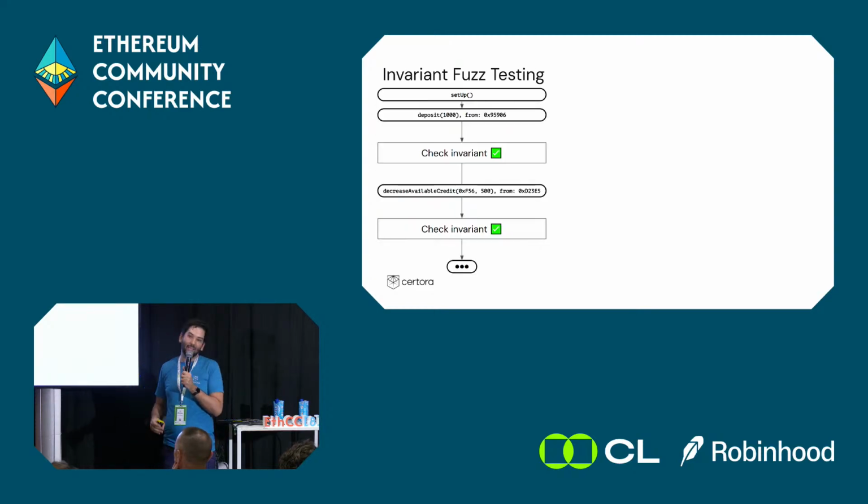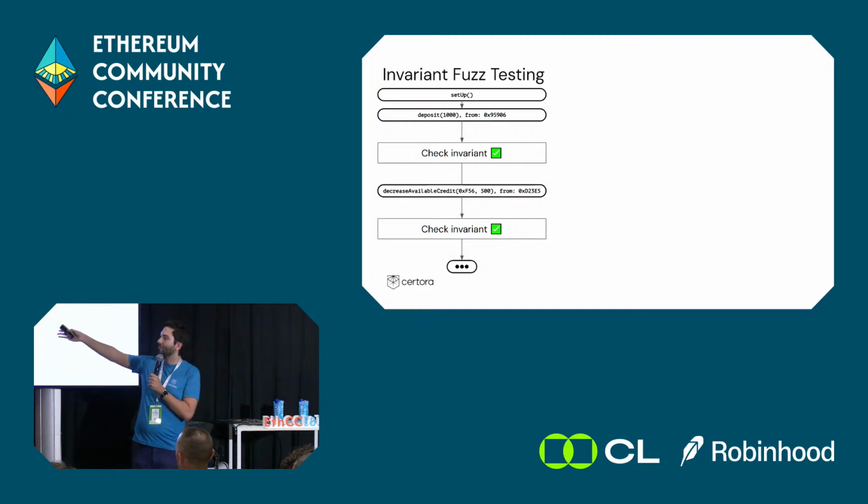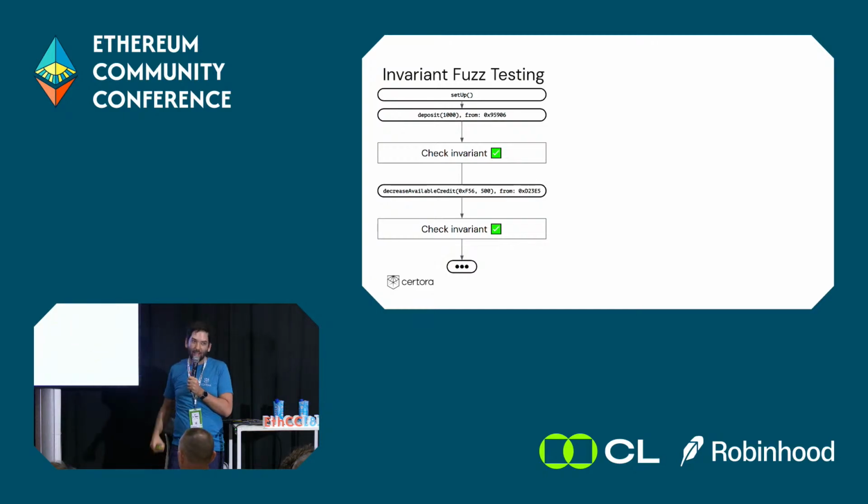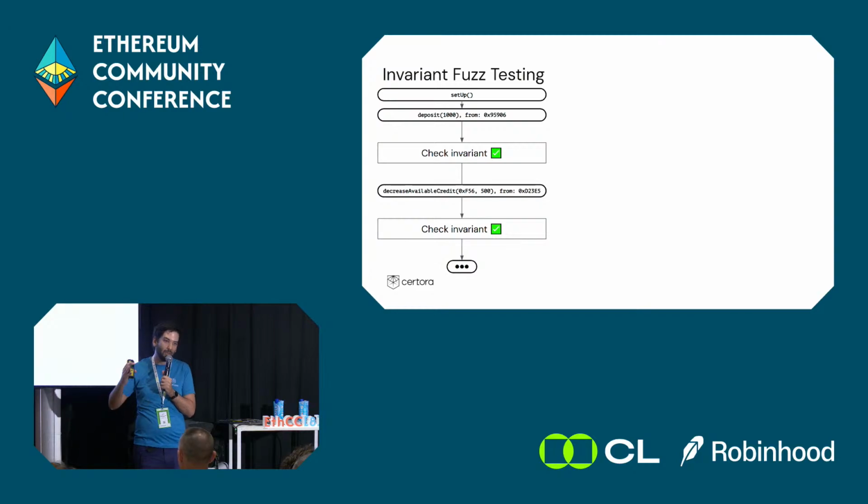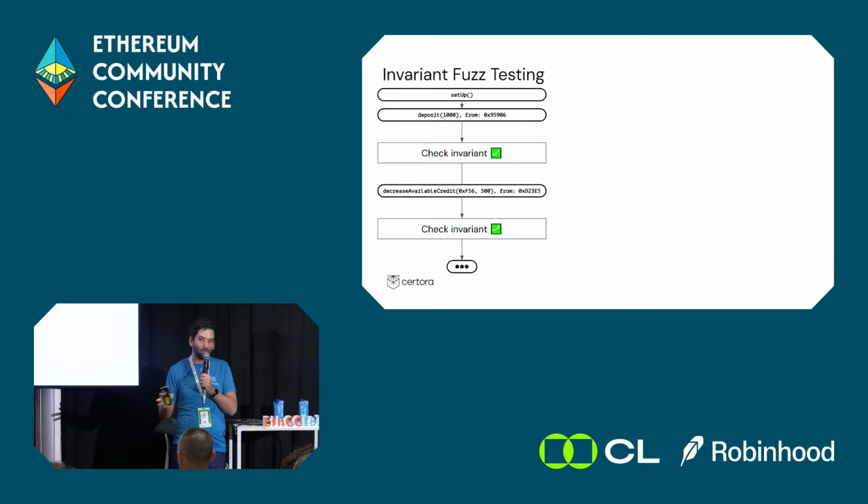Invariant fuzz testing is the next level of fuzzing in many ways. Again, we start from the same set of functions like the one we saw before, except now instead of calling one specific function, we're calling a random external function in the contract. And like previously with fuzzing, the inputs are also randomly generated, and are sent by a random address.